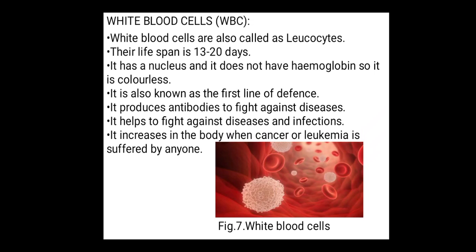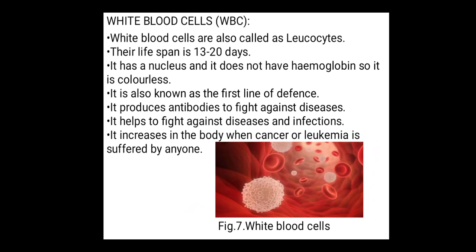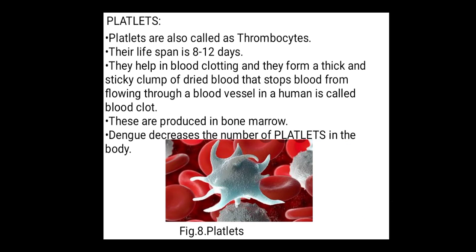It increases in the body when cancer or leukemia is suffered by anyone. So you can see this is the white blood cell which helps us to fight against diseases. They produce antibodies to fight against diseases. They are also known as the first line of defense. So next we will know about the platelets.